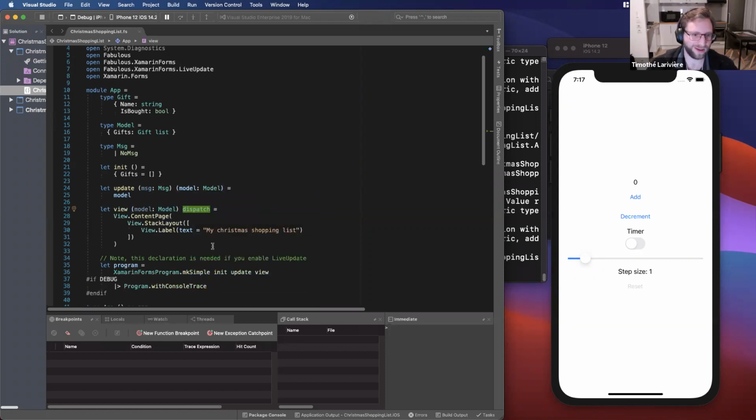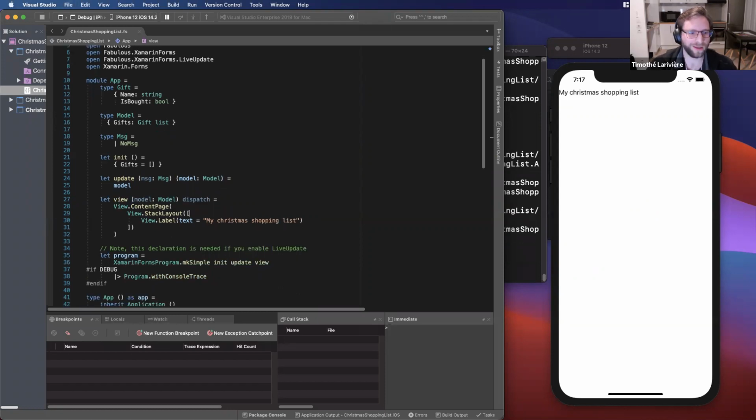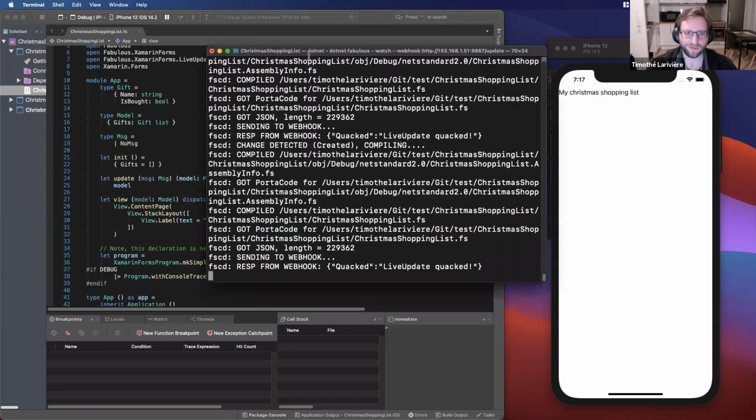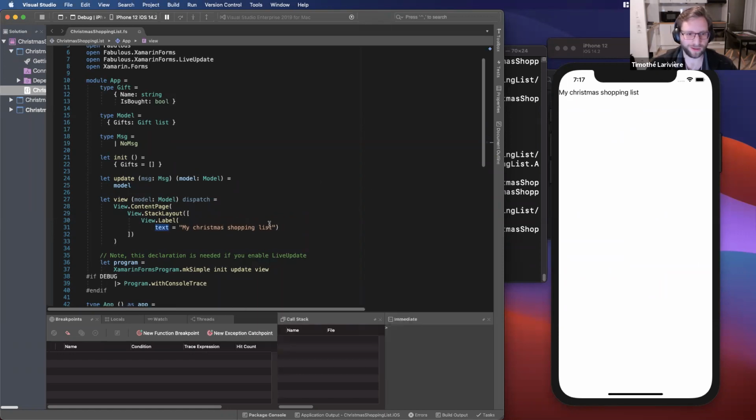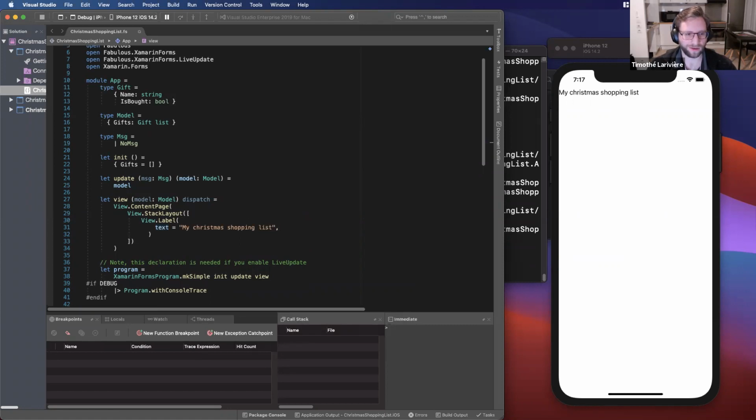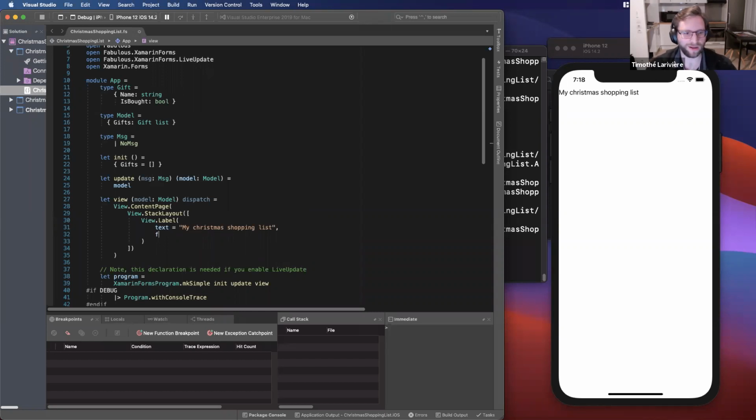So let's be explicit for now. I hit save, and this time the watcher has compiled the application, and we already see that I have my label that is displayed. So we can go on with my label and style it a little. Let's say I want it to be bigger. So I will have a font size that will use something called the named size from Xamarin Forms, where I will say that I want it to be a size of title. So it's bigger.